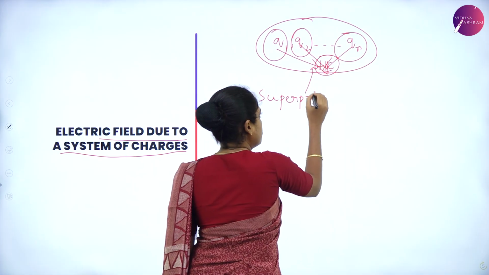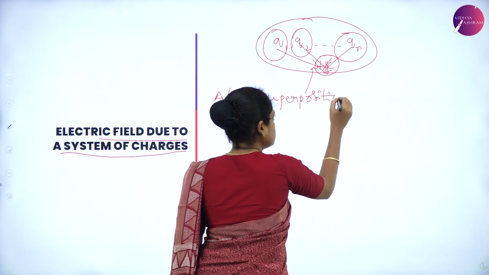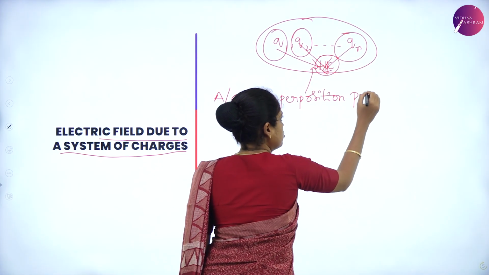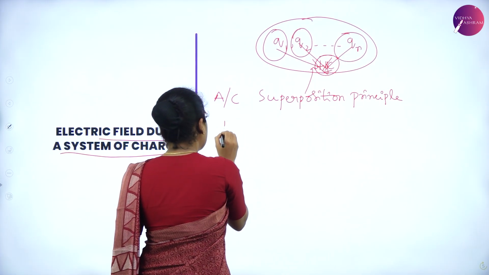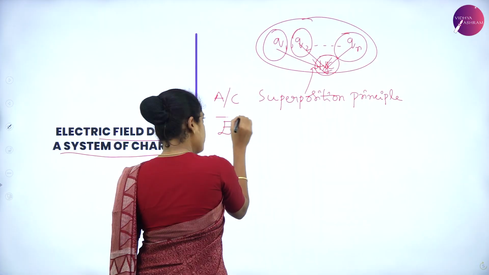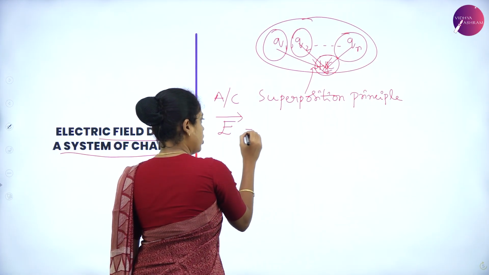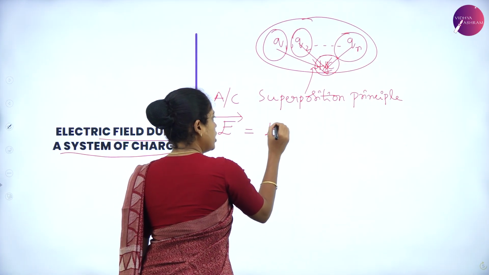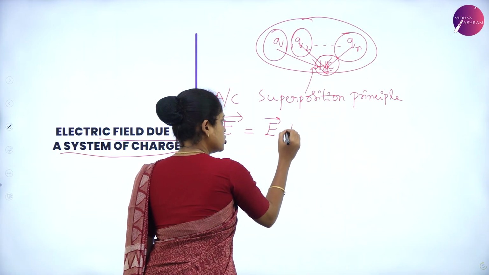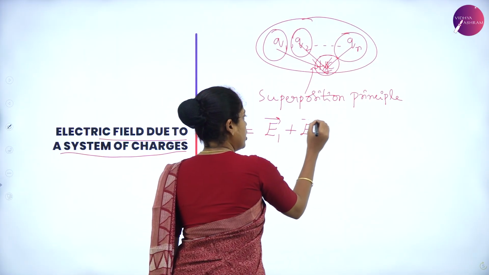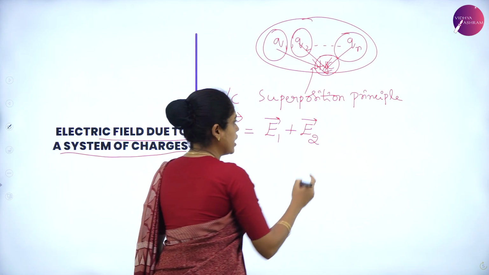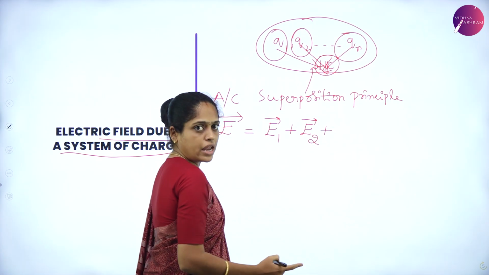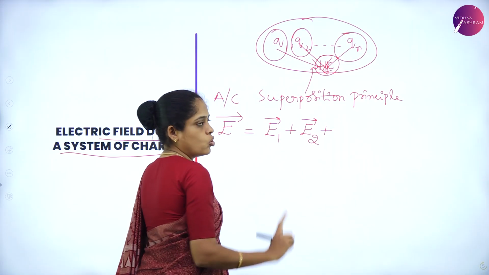According to the superposition principle, the total electric field in vector form is equal to the electric field due to charge 1 and the electric field due to charge 2, the sum of all the electric fields in vector form gives the total field.